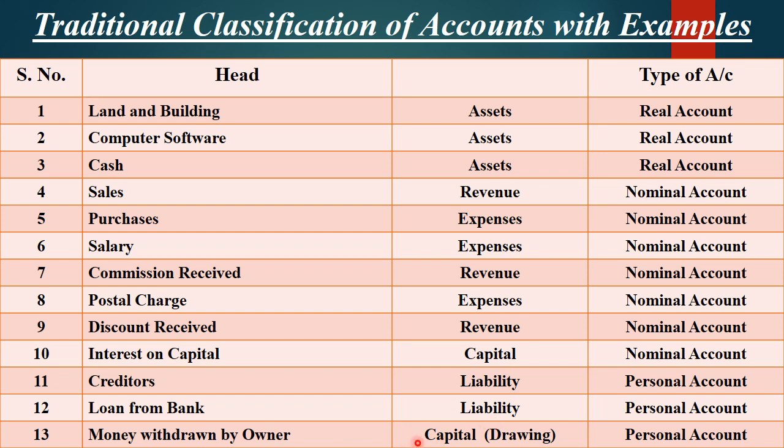So it comes under the head of capital. But as I have withdrawn the money for my personal use, it becomes a personal account. Who am I? I am the owner of the business. When the owner withdraws money, it becomes a personal account.